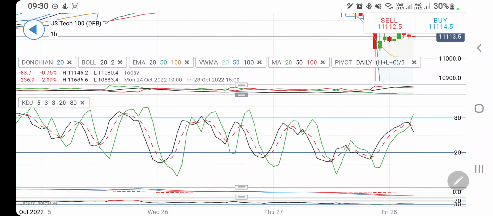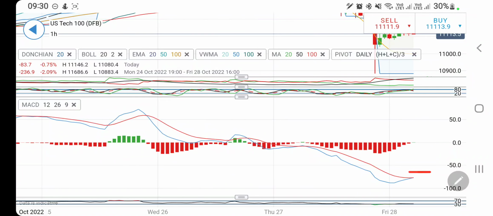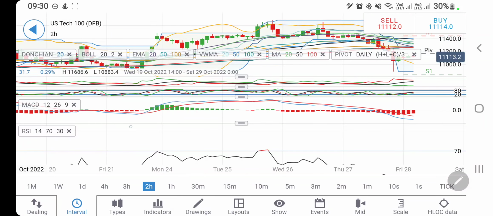Now directional movement is extremely bearish here. Stochastic is looking downwards here. The MACD is on the verge of a bullish cross on the hourly charts. I will wait for it to cross over and sustain this bullish momentum, then you can expect good bullish moves there. RSI is trading near the bottom.